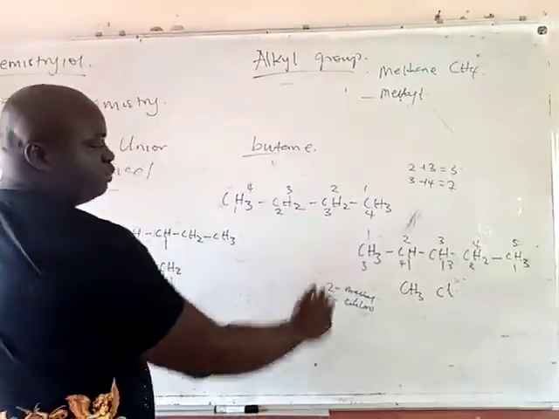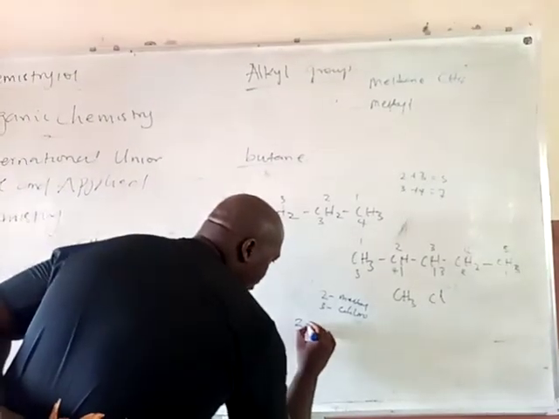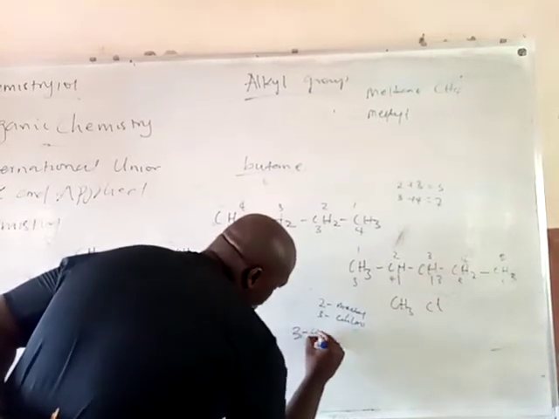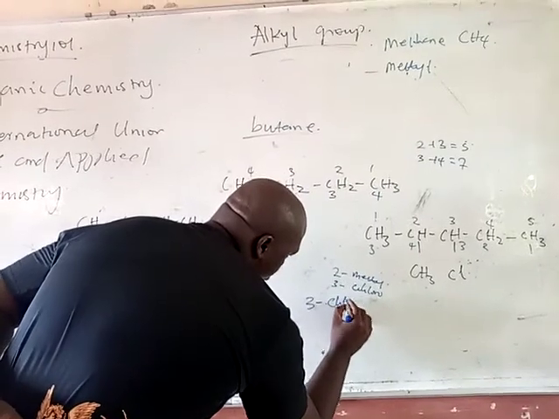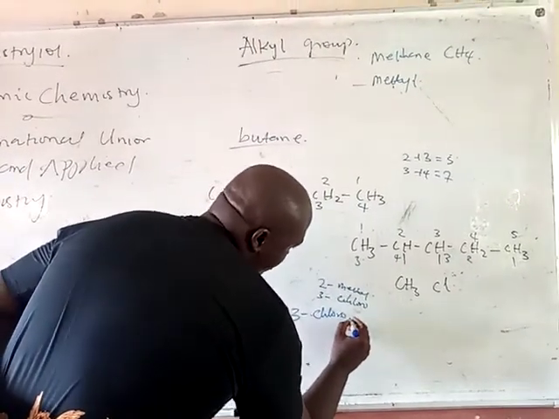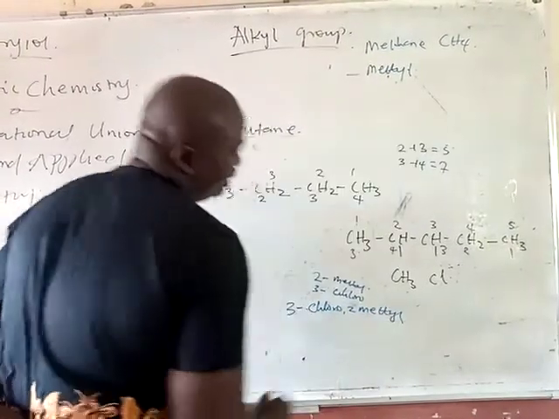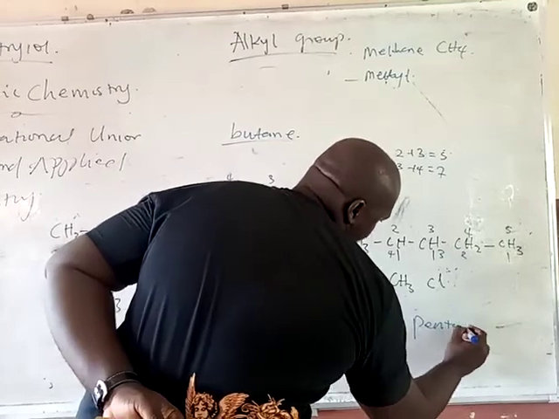So C comes before M. So this is 3-chloro, then 2-methyl, and the longest continuous chain is pentane.